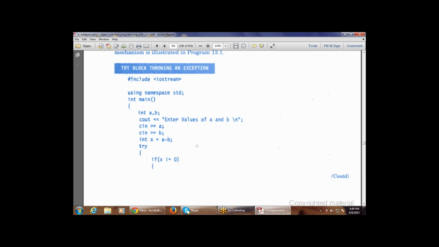First of all, simply display the line, enter the values of a and b. Then cin a, cin b, that is, the a and b values are scanned into memory. Then int x equals a minus b. Now a new variable x is declared, which is used to calculate a minus b, that is, subtracting the value of b from a.